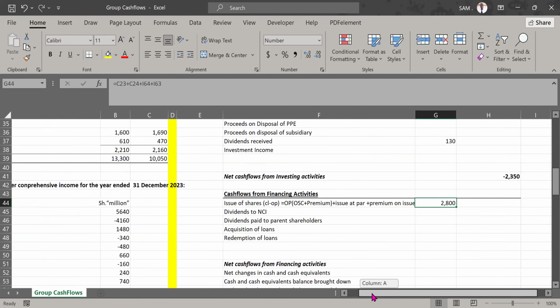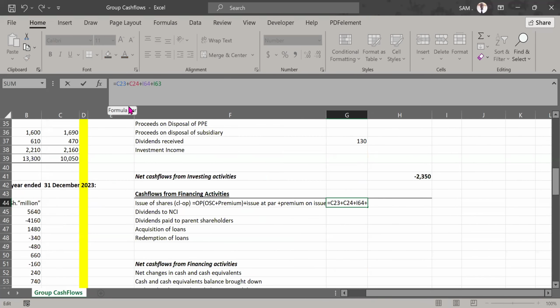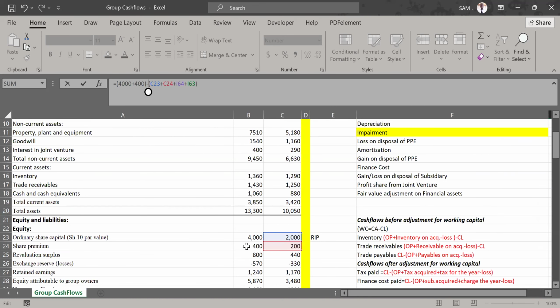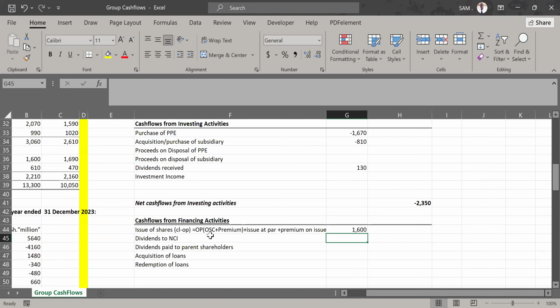And if we issue more shares, that is money coming in. We are raising capital. That's why we are comparing the opening plus those adjustments with the actual amount we are closing with, the 4,000 plus 400 given in the statement of financial position. It is the 4,000 under ordinary share capital and 400 under share premium. You see them here. This is the closing balance we are comparing with. And that gives us the amount received from the issue of shares, which is 1,600.